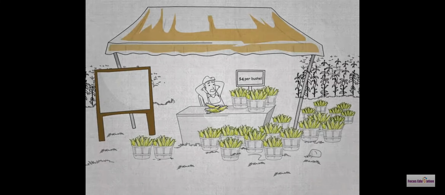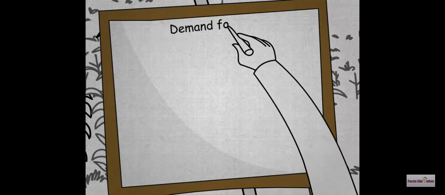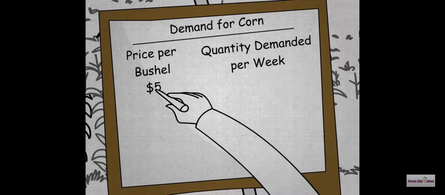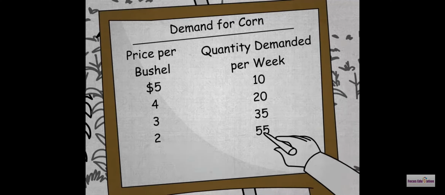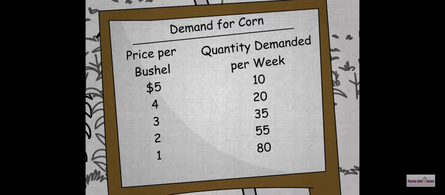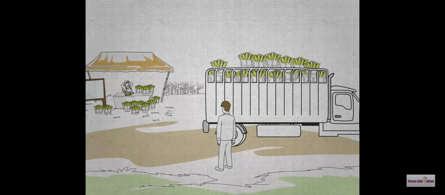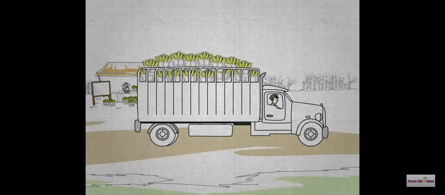Let's consider this hypothetical demand schedule for a single consumer purchasing bushels of corn. This table shows how the various prices of corn and the quantity of corn a particular consumer would be willing and able to purchase at each of these prices are related. At $5 per bushel, the consumer is willing and able to buy 10 bushels per week. But at $4, the consumer is willing and able to buy as many as 20 bushels per week, and so forth. Thus, demand is simply a statement of a buyer's intentions with respect to the purchase of a product.